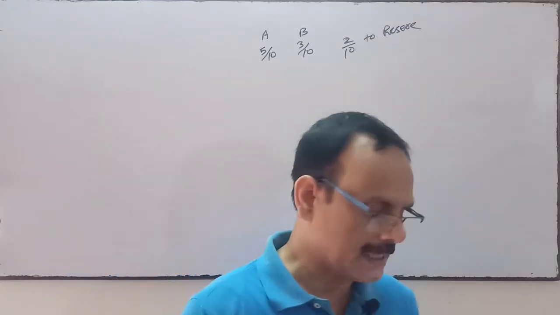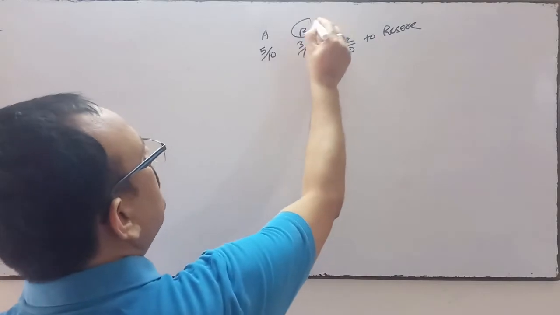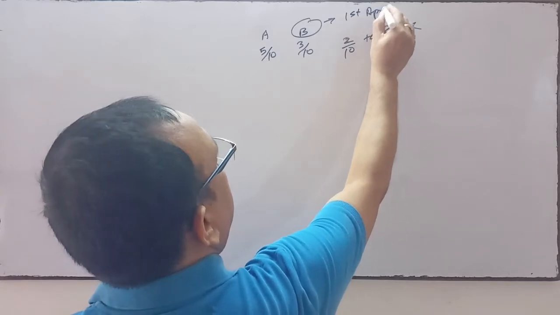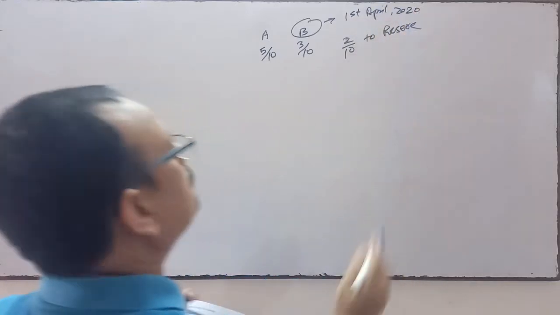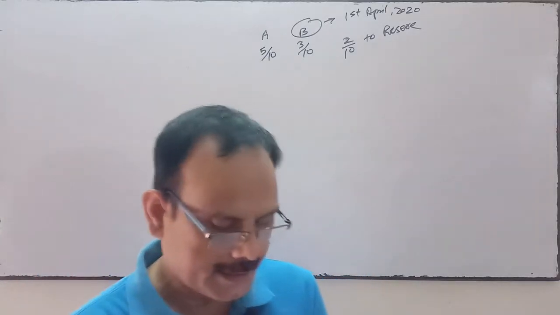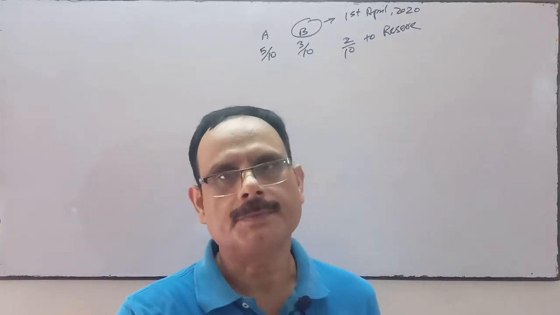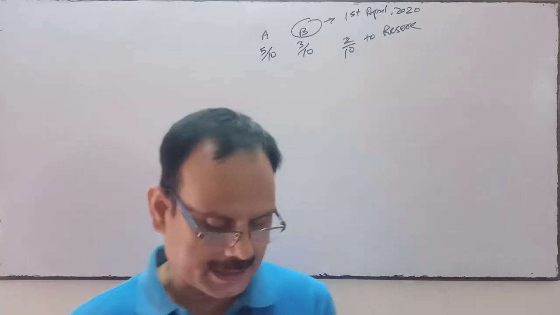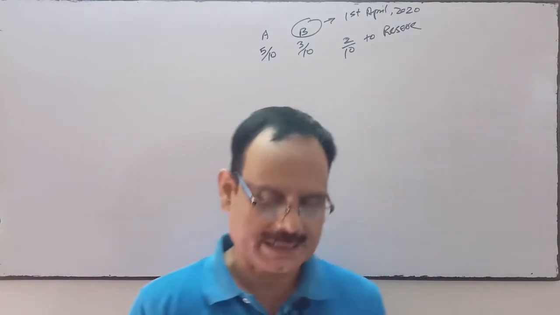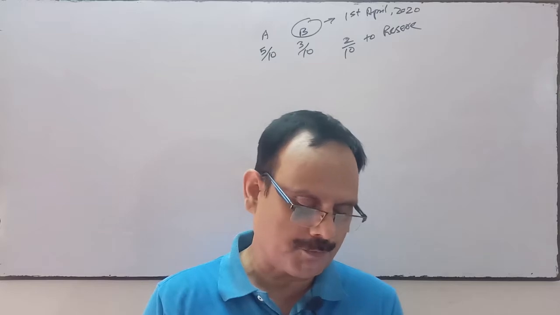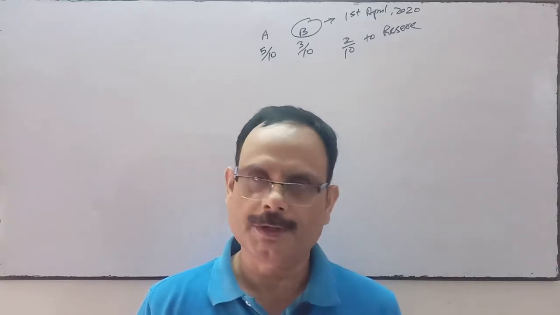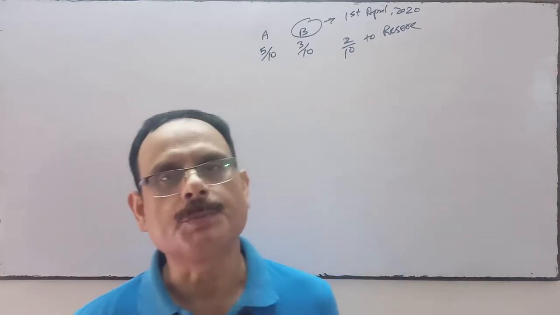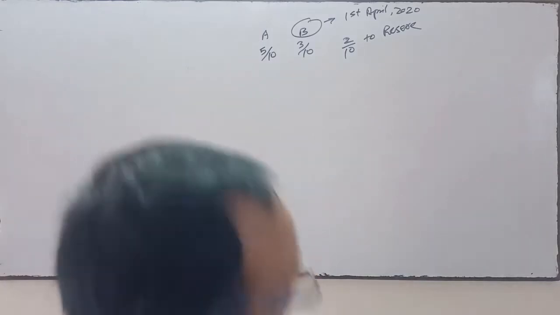B died on 1st April 2020, means on the first day of the current accounting year B died. Besides his capital and reserve, B's legal representatives are entitled to his share of goodwill based on the total profit of the last 3 years, and the total profit of the last 3 years has been given in the question. Assets are revalued. You are requested to prepare revaluation account and partner's capital account.